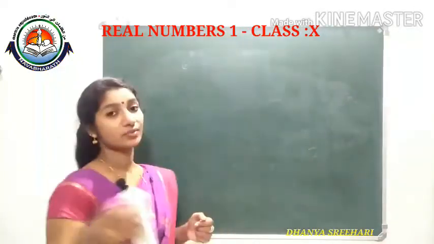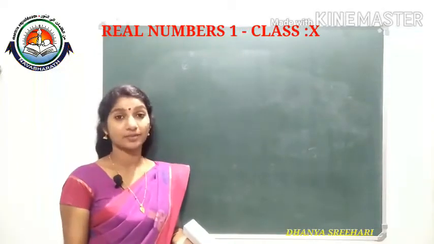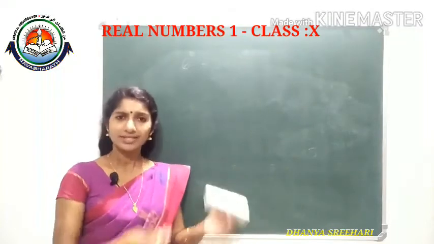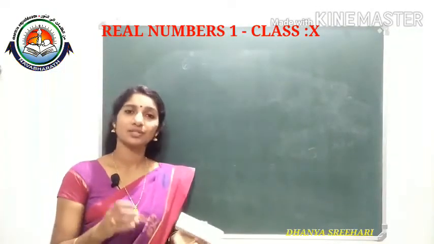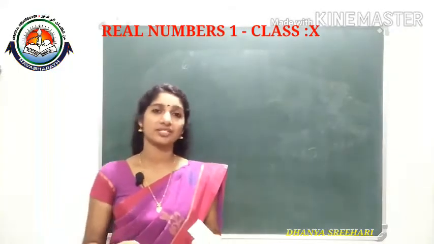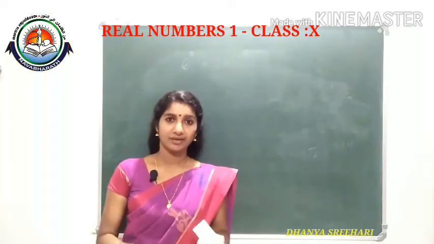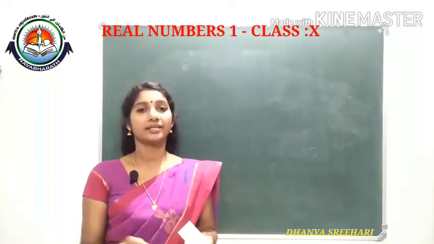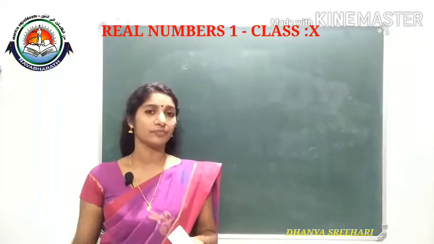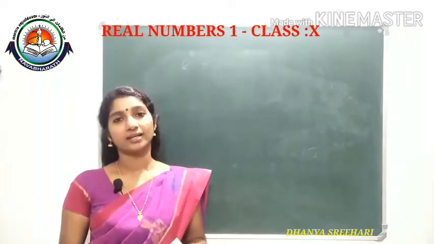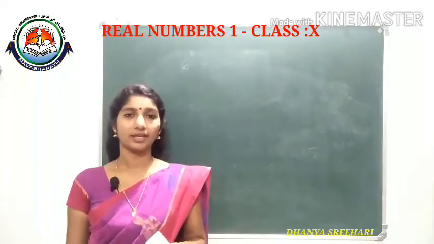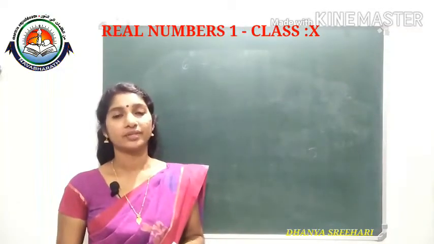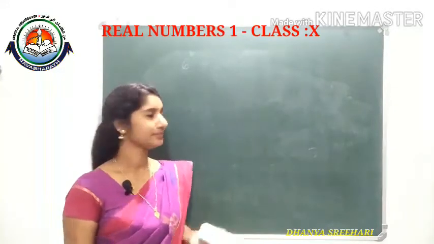This one, which I explained, is a very important question. One example question is there in your textbook: 4 raised to n. Check whether 4 raised to n will end with 0 or not. Same way we will give the explanation. 4 raised to n means 2 into 2, raised to n. Its prime factorization does not contain 2 and 5. The uniqueness of the fundamental theorem of arithmetic says 4 we can write only as 2 into 2. So there will not be a chance for getting 0 in the ones place. That means no value of n makes 4 raised to n end with 0. Clear?